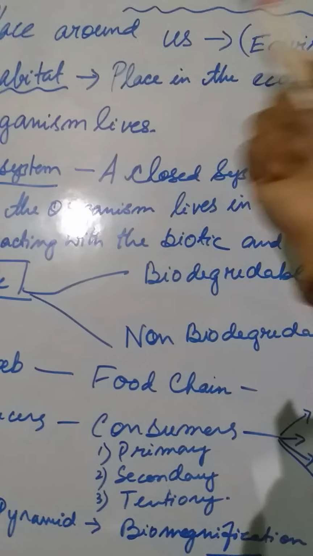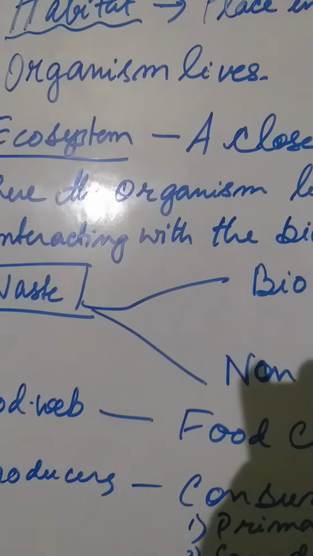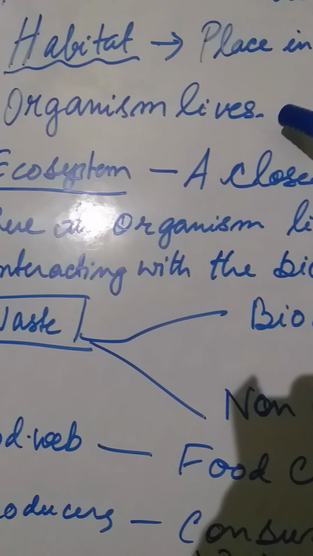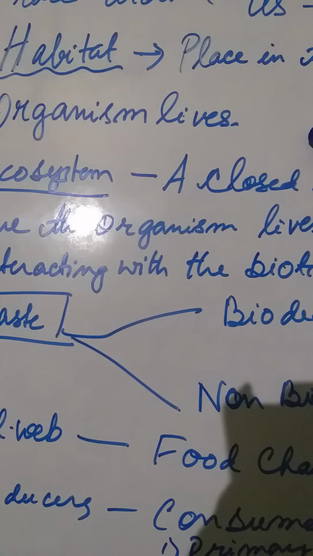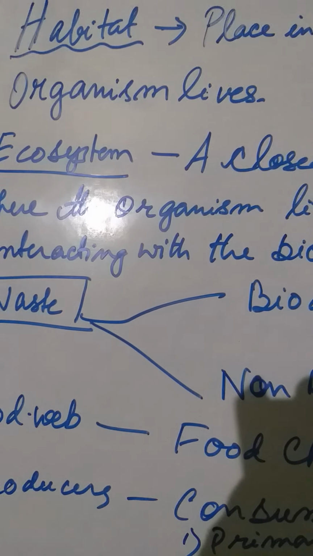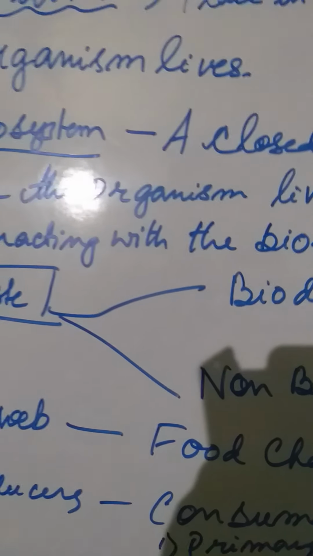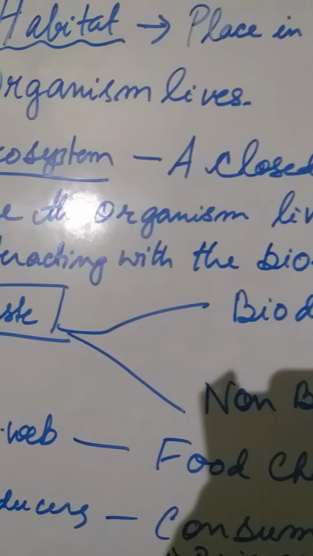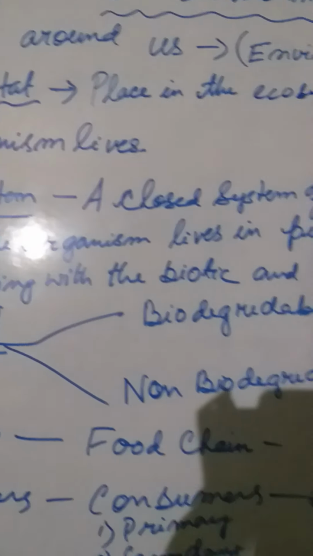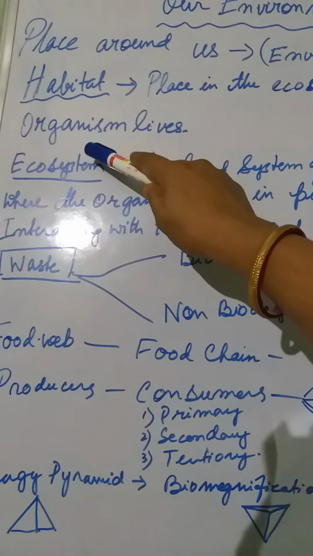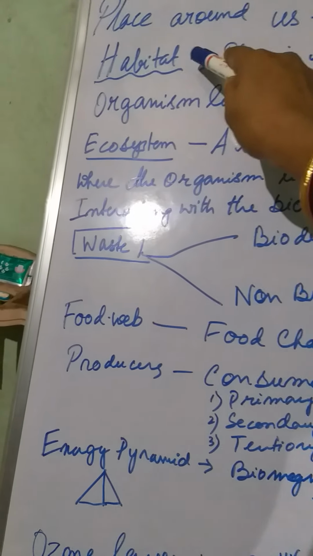For example, fish lives in water. So what is the habitat? It is aquatic habitat, because basically our organisms have been divided into terrestrial, animals that live on land, and aquatic, animals that live in water. Organisms that live on trees are arboreal. Organisms that live in burrows are fossorial. So like that there are different habitats. That means in one word, the place in the ecosystem where the organism lives is called a habitat.